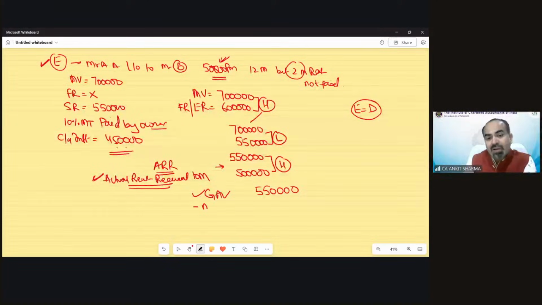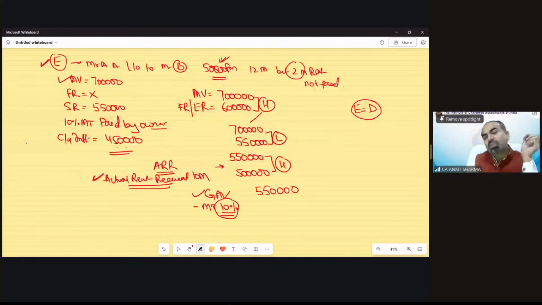Now municipal tax, and it has been given in percentage. So let me tell you, if it is in percentage, then always apply this percentage on the municipal value. That is a universal rule. If the municipal tax has been given in percentage and you don't know on which value to use this percentage, then it is universal: you have to apply this on the municipal value. That would be 70,000. Clear? So that would be 4,80,000.